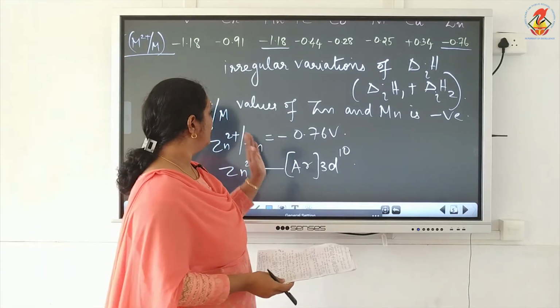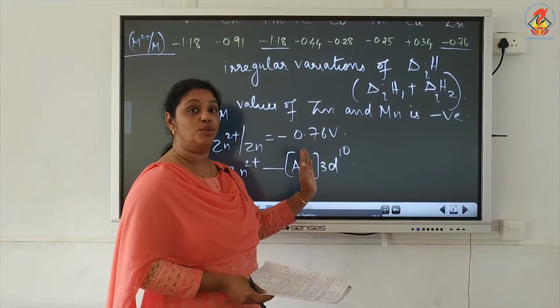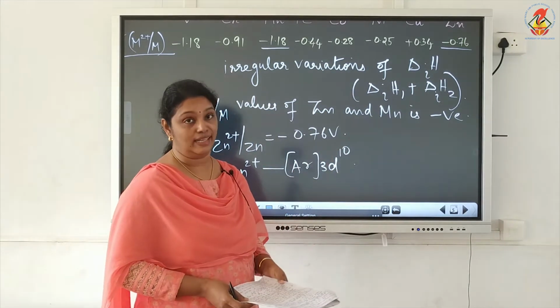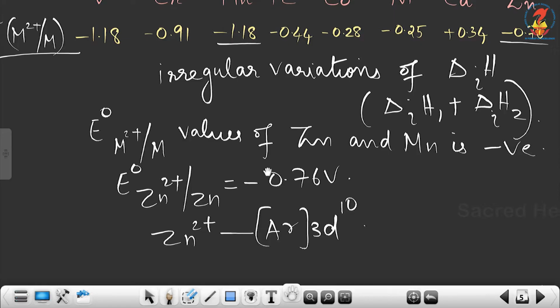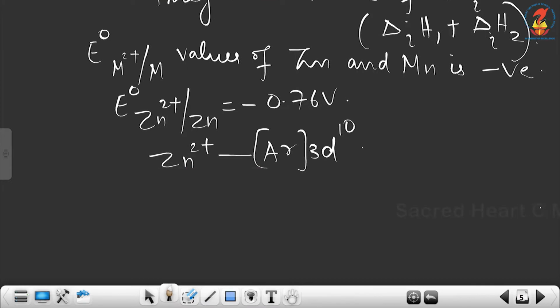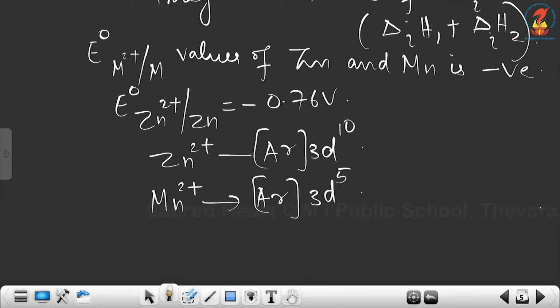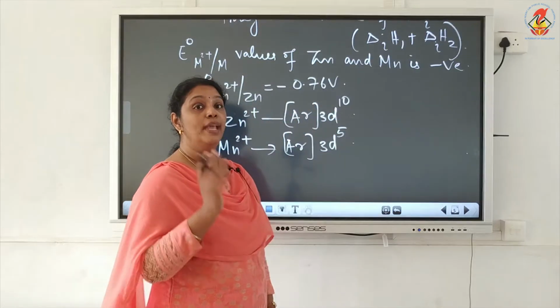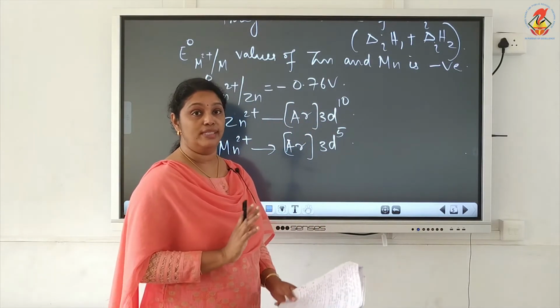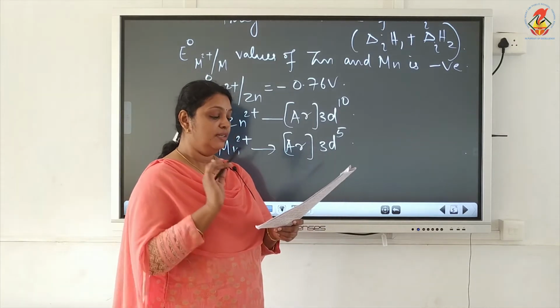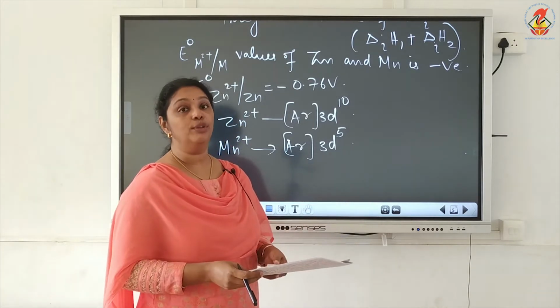Now the next question: E0 M2+/M for manganese is negative. For manganese, let's write the electronic configuration of Mn2+. The electronic configuration of Mn2+ is argon 3d5. So the E0 value is negative due to the stable half-filled d5 configuration, and also there is one more reason, due to the very low sublimation enthalpy value for manganese.